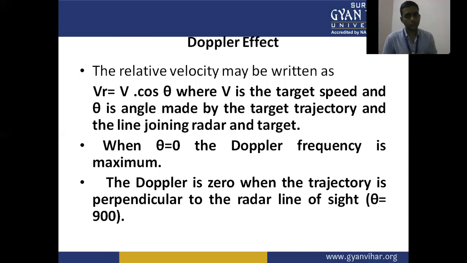When theta equals 0, the Doppler frequency is maximum. The Doppler frequency is 0 when the trajectory is perpendicular to the radar line of sight, that is theta equal to 90 degrees.